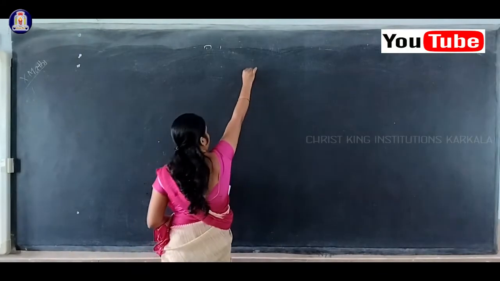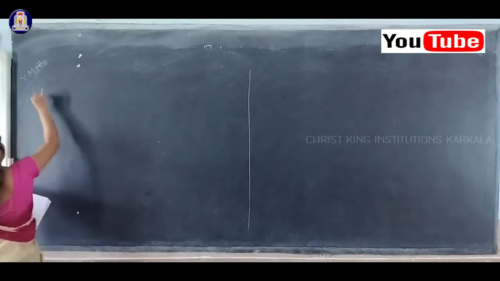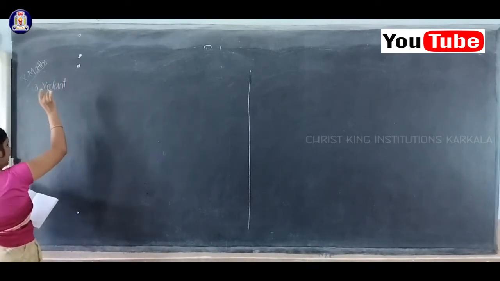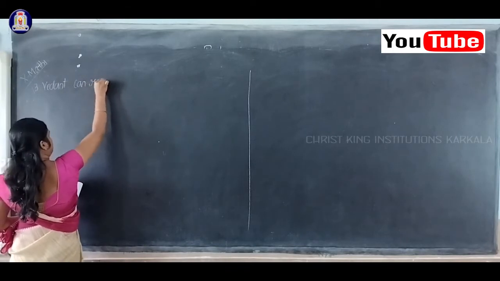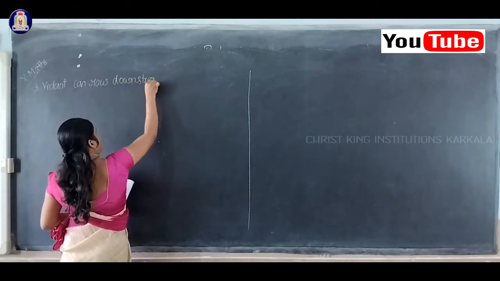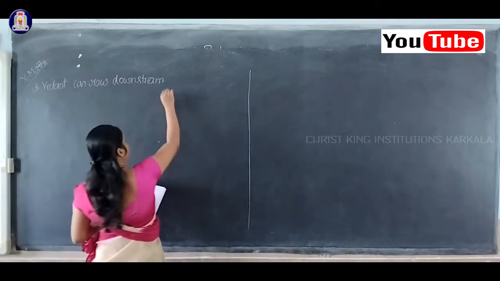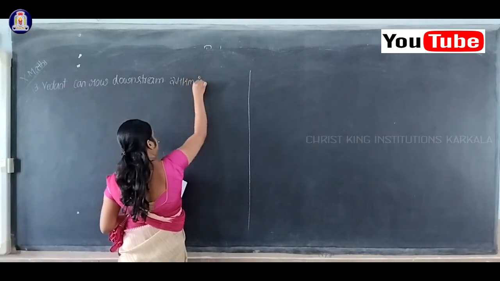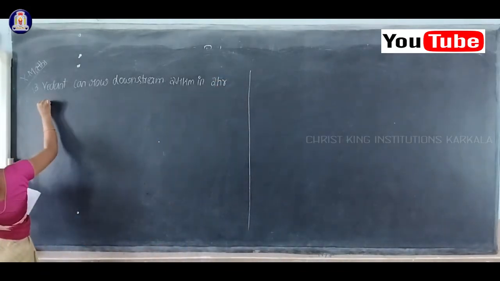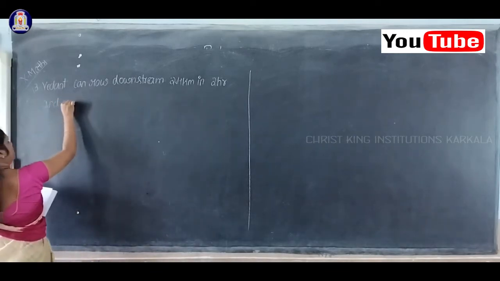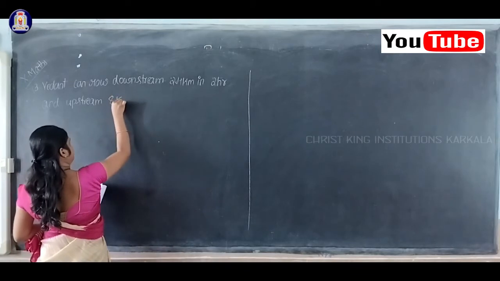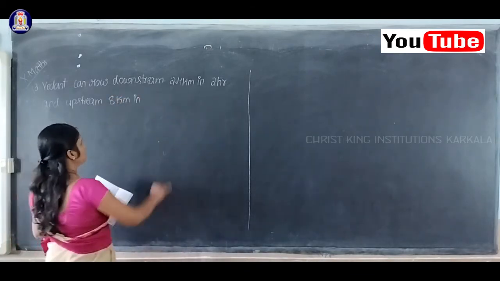Okay, so the third problem. Vedant can row downstream 24 kilometer in 2 hours and upstream 8 kilometer in 2 hours.